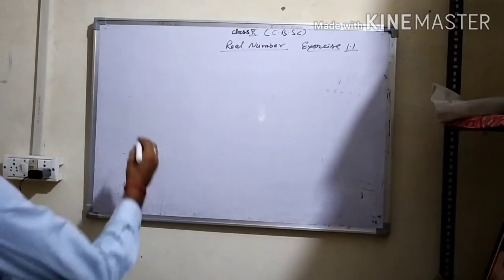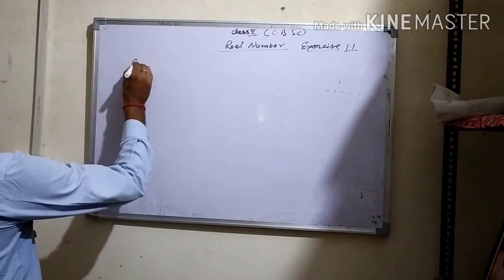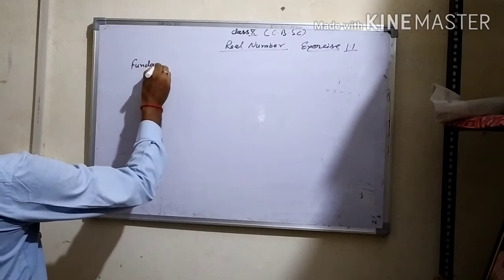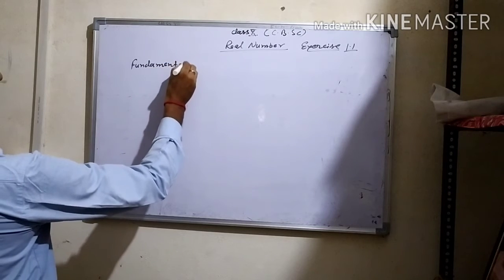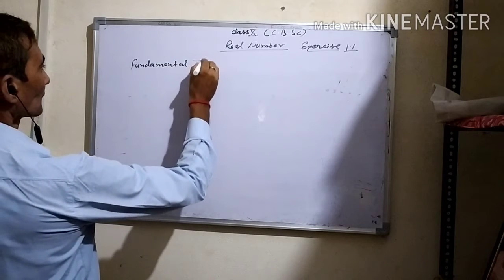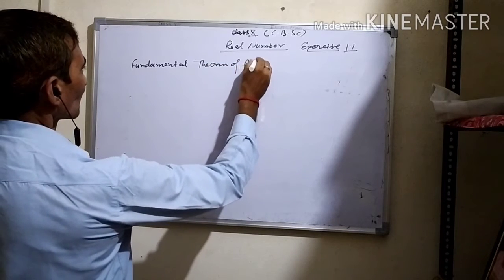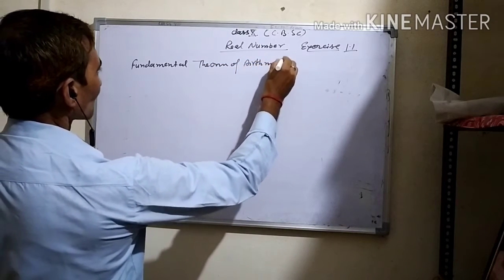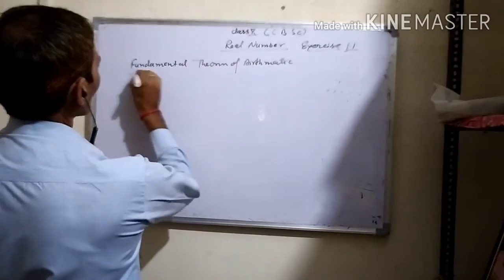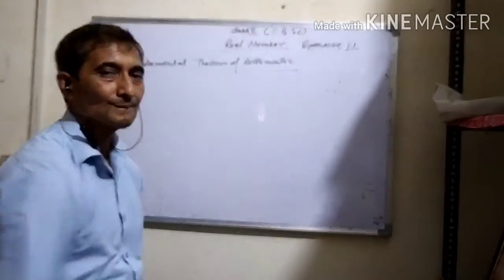Fundamental theorem of arithmetic. What is the theorem?